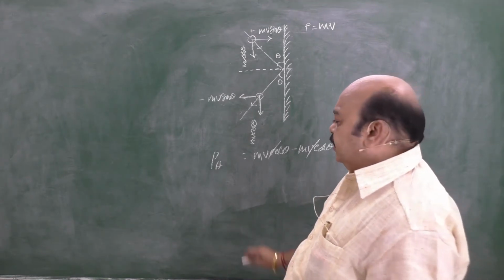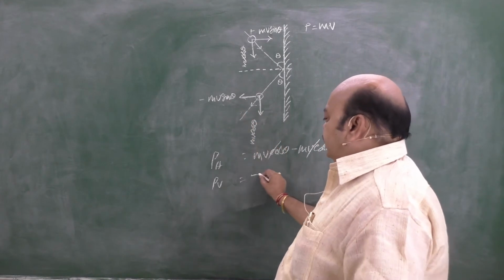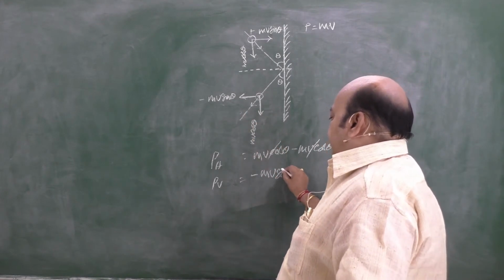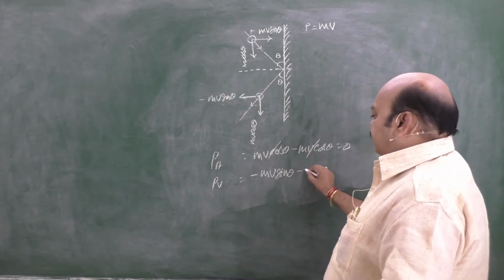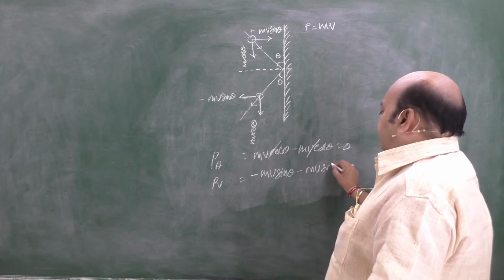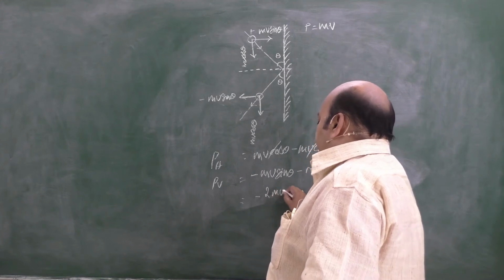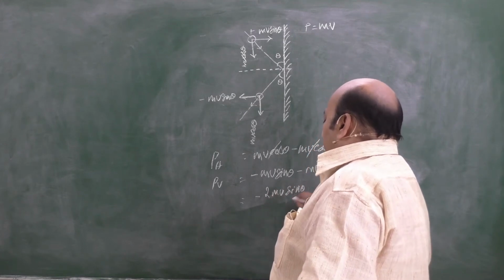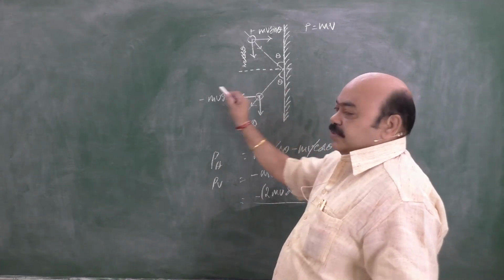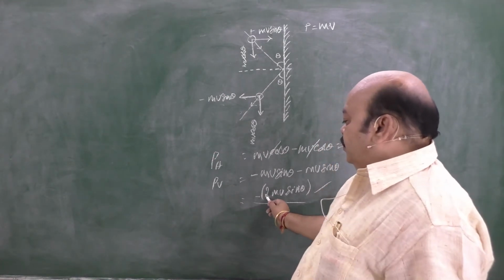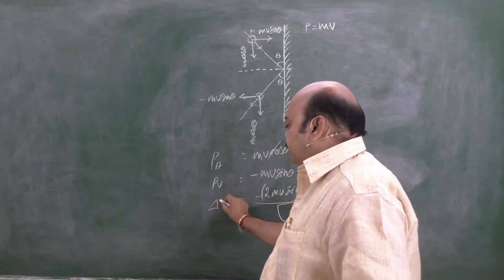What is the change in the vertical direction? The momentum in the vertical direction is minus mv sin theta. Final momentum perpendicular to the wall minus initial momentum: minus mv sin theta minus mv sin theta, which is nothing but minus 2 mv sin theta. This is the change in momentum, and the negative sign indicates that it acts away from the wall. That indicates 2 mv sin theta is the magnitude of the change in momentum.